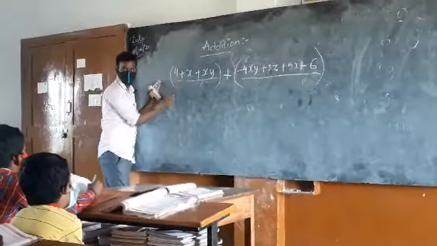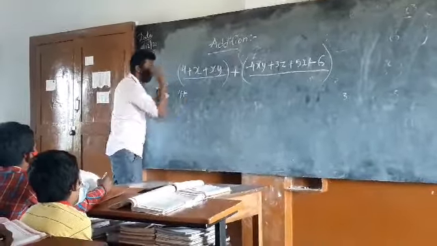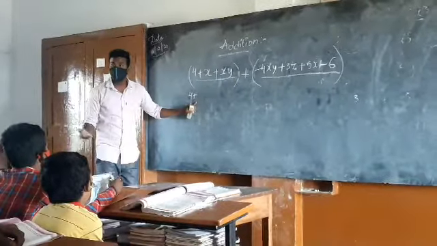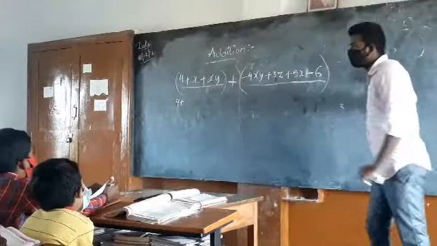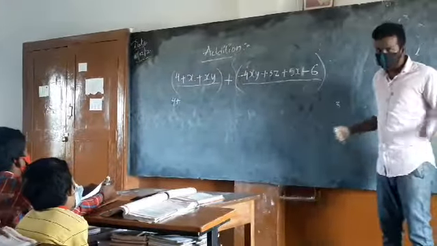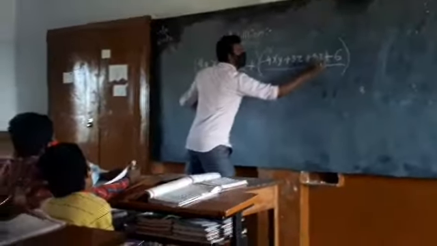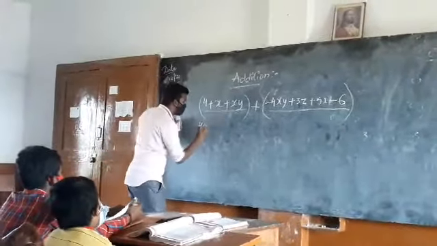Yes. Now, beside this, as it is plus, you put the constants whichever are there in this entire representation. What is the constant? Minus 6. So you bring that minus 6 here.